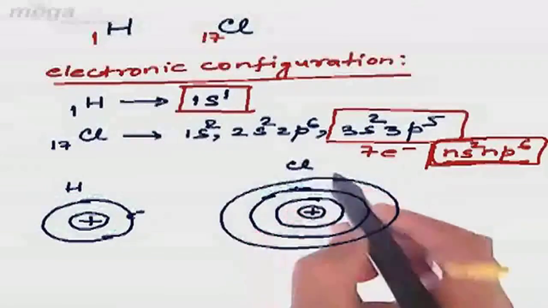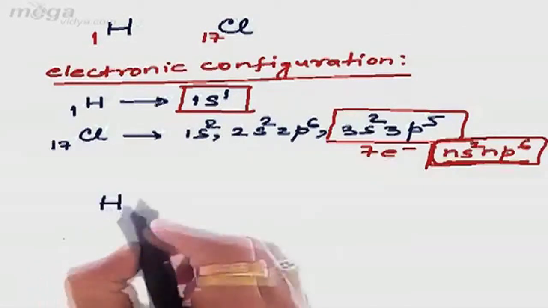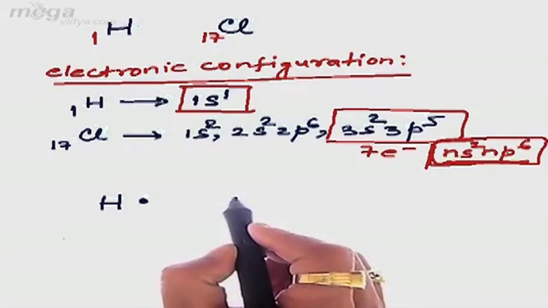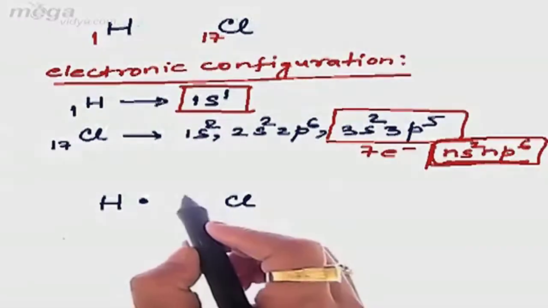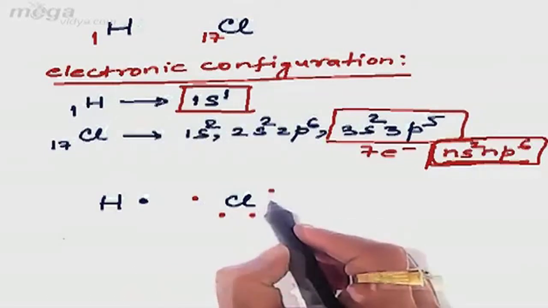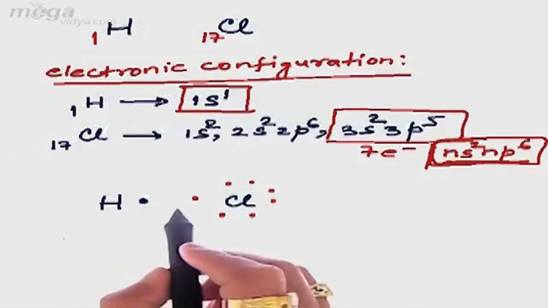This is for the chlorine atom. In the K shell we shall be having 2 electrons. So in the valence shell of hydrogen we have got 1 electron. Let's represent the electron by this dot. Whereas in case of chlorine we have got 7 electrons in the valence shell, that is 1, 2, 3, 4, 5, 6 and 7.